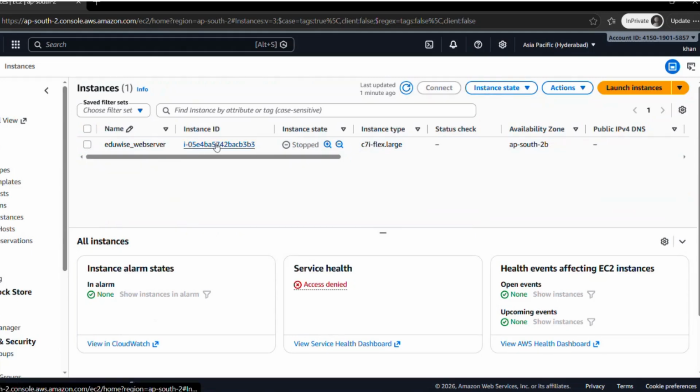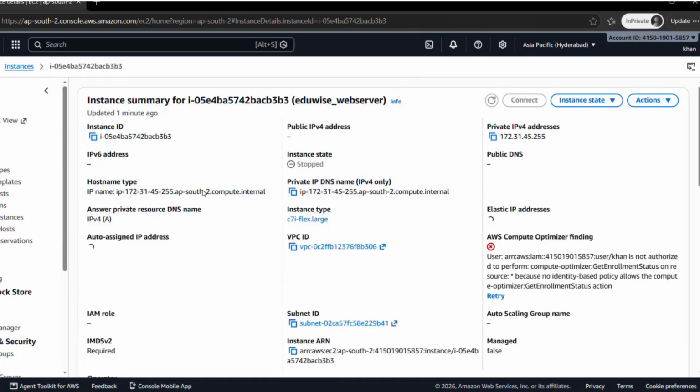But he is still able to see all the things. Like, see, right now it is in stopped state. Because of that, there won't be any public IP address. We are able to see the private IP. We have granted permissions related to only EC2, right? Now we'll try to access VPC.